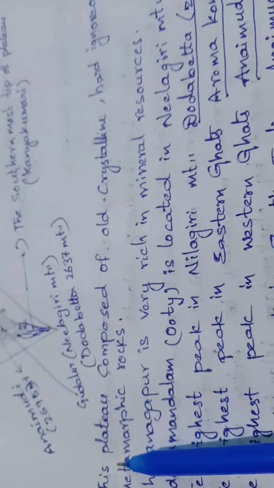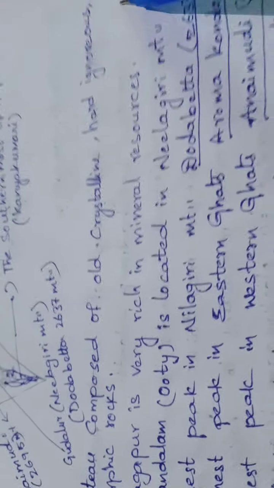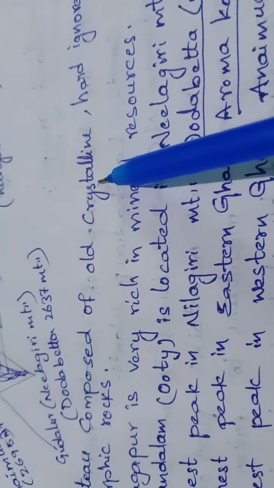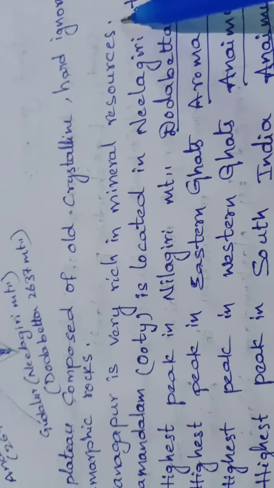So next, the Chota Nagpur Plateau. It is very rich in mineral resources. Especially iron ore deposits are found in the Chota Nagpur Plateau. So note this one: the Peninsular Plateau is mostly composed of old crystalline, hard, igneous and metamorphic rocks. The Chota Nagpur Plateau is very rich in mineral resources.